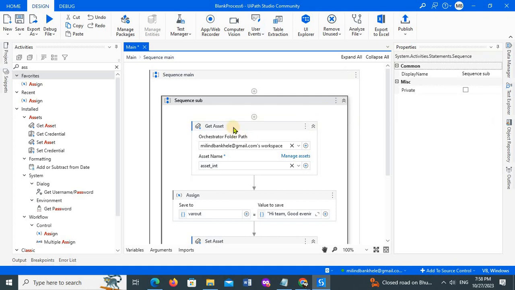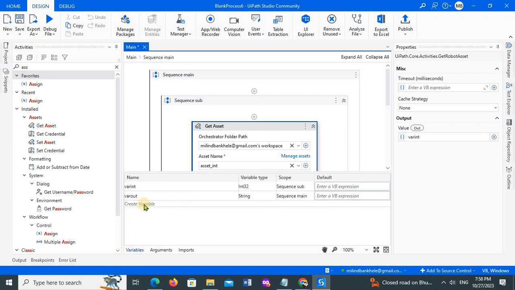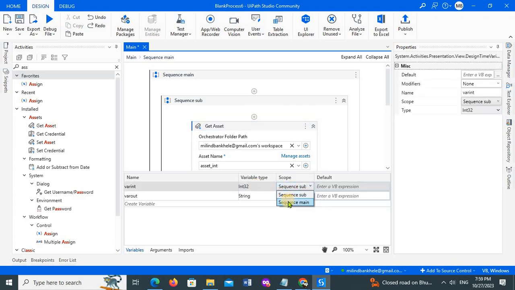Whichever variable I create, we need to set that variable value in the form of an integer. So I'll use Ctrl K, var int. As I said, whenever we create a variable with Ctrl K, that is the best practice. It automatically created it, and I'll increase the scope to the sequence main.